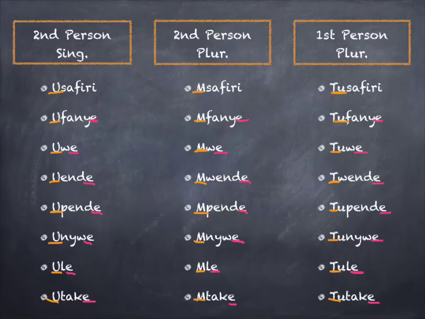For example, kufanya becomes ufanye in second person singular. So if I'm saying to one person, do, then it would be ufanye. And if I was saying to a group of people, it's mfanye. And then first person plural, so if I'm saying to a group including me, tufanye.